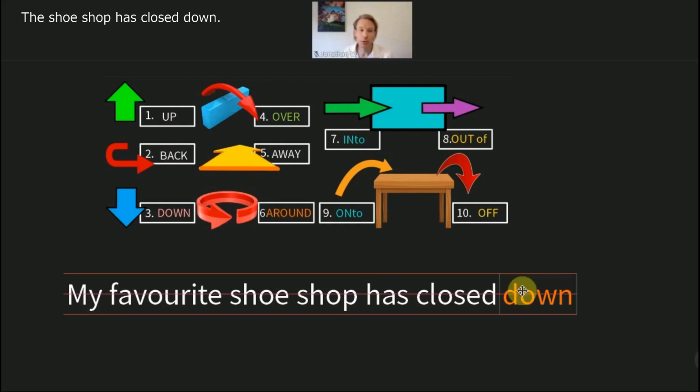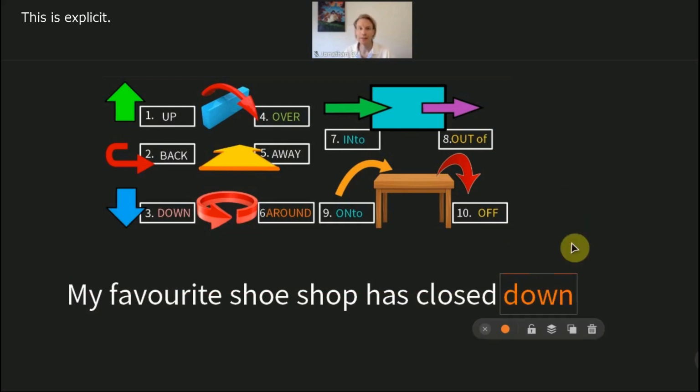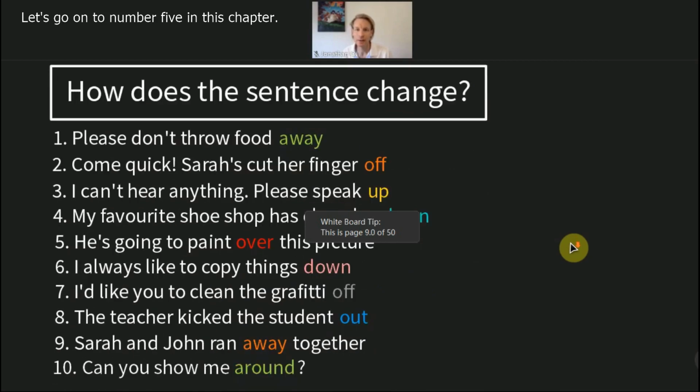The shoe shop has closed down. This is explicit. To close down a shop, to close a shop down, better, is to stop the business. Maybe the owners have retired. Maybe the shoe shop is not working. There is a reason, but this shoe shop will not open again. Okay? How well are you doing? Are you beginning to understand how this works? Good. Let's go on to number 5.